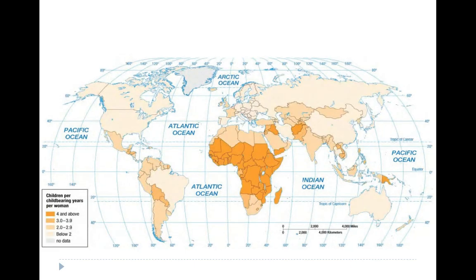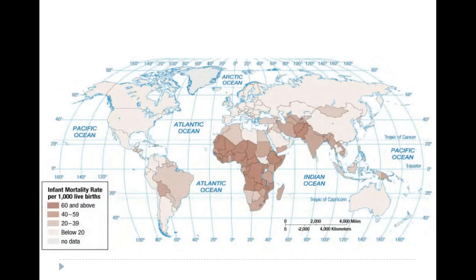This map shows the children per childbearing years per woman. So a woman's total fertility rate. So how many kids on average is a woman going to have? The darker the orange, the higher the total fertility rate. Notice again that our less developed areas in the world have higher total fertility rates. Why do you think that is? If you said because a lack of access to technology and healthcare, you are correct.